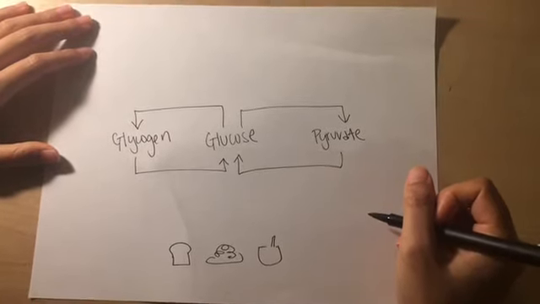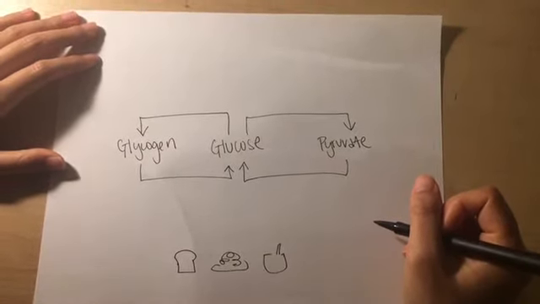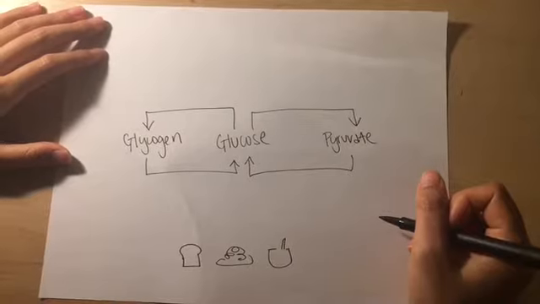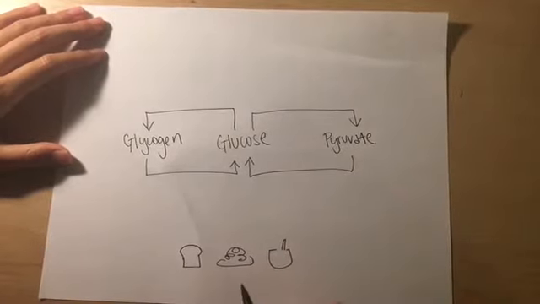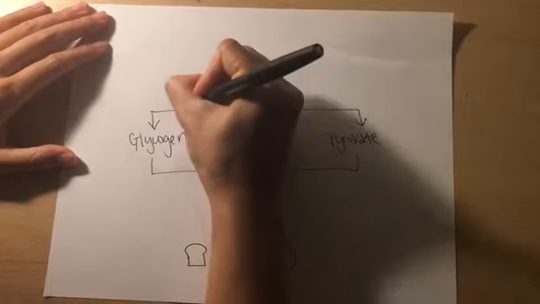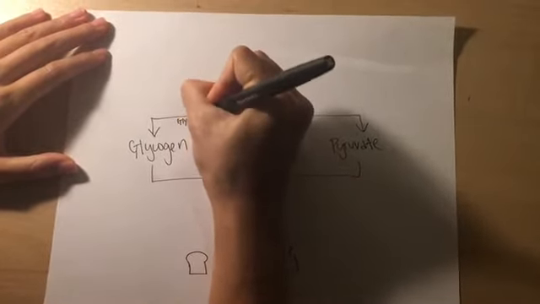Today we're going to be talking about the metabolic pathways of glucose. Glucose, as we all know, is consumed through carbohydrates like breads, pastas, or cereals. The first pathway we're going to talk about is glycogenesis.